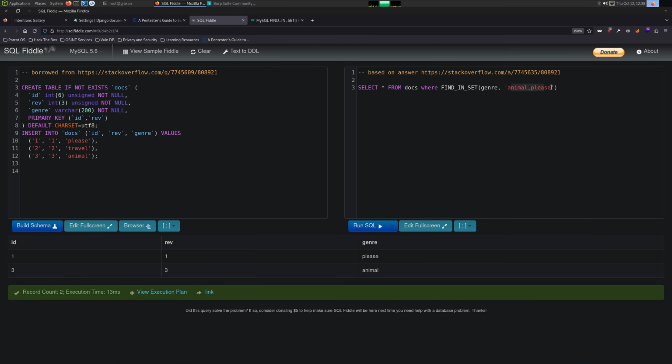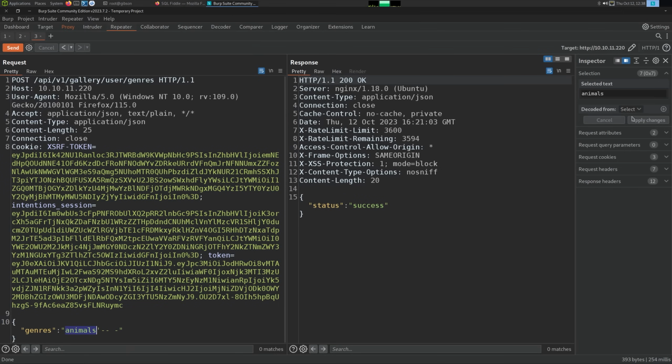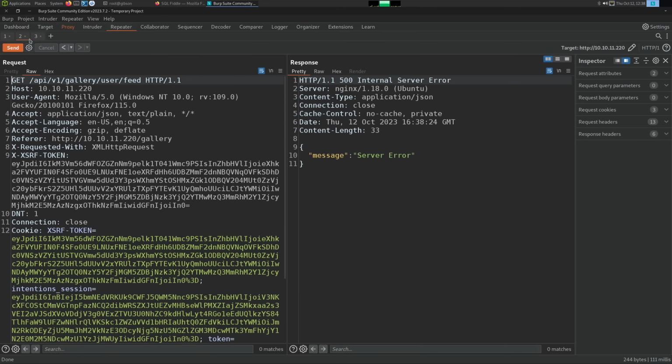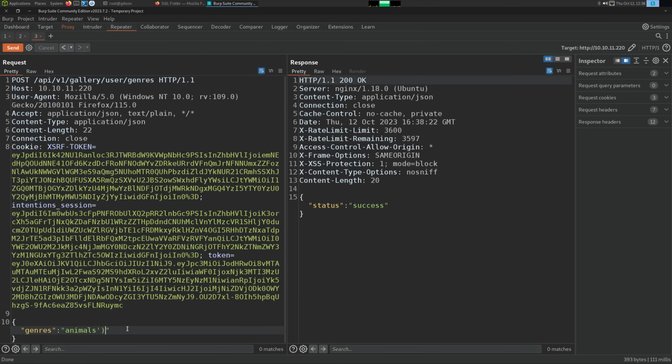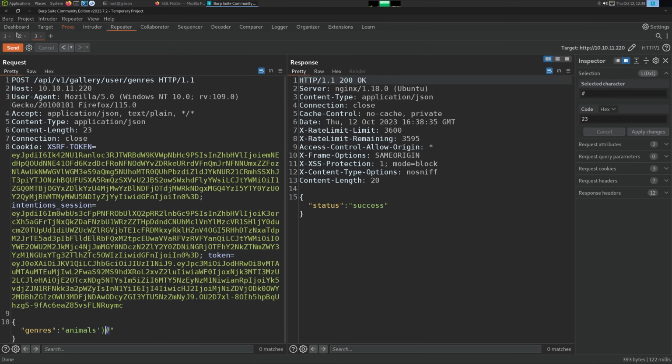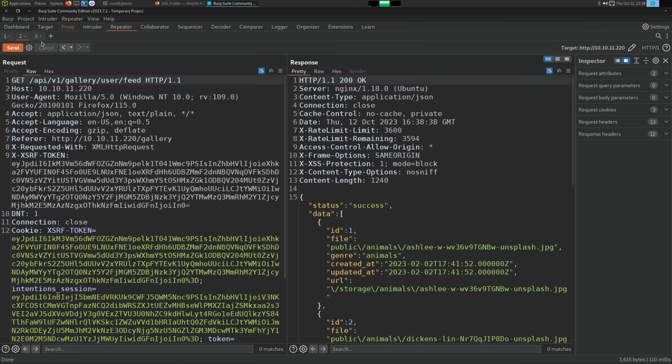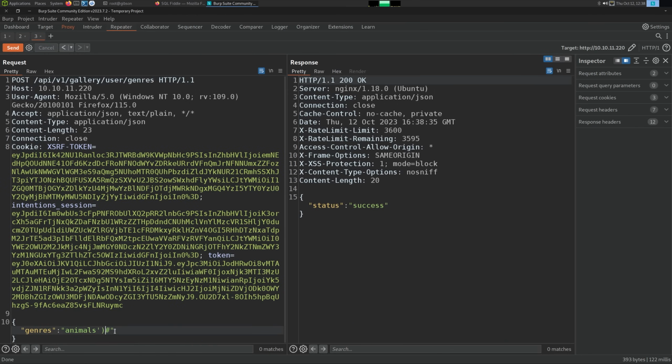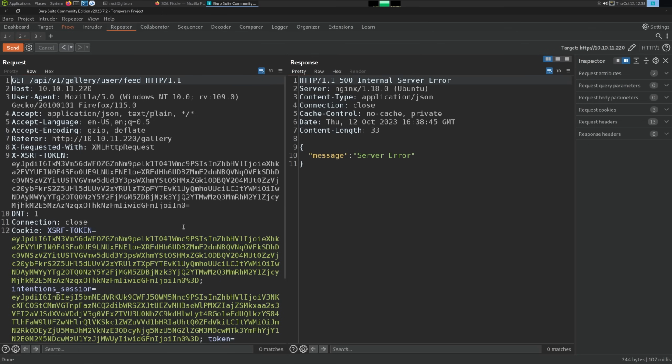So if it's using FIND_IN_SET, all that's telling us is we also need a parenthesis. So let's try adding that. We can do animals parenthesis, and then we go back. We still get a server error. So what if we just do this and don't end the comment? Another thing that could be happening is maybe the space is a bad character. In MySQL, there's multiple ways to comment, another just being the hashtag. If we just do that, we get the data back. So the issue we had going on is that space is a bad character.